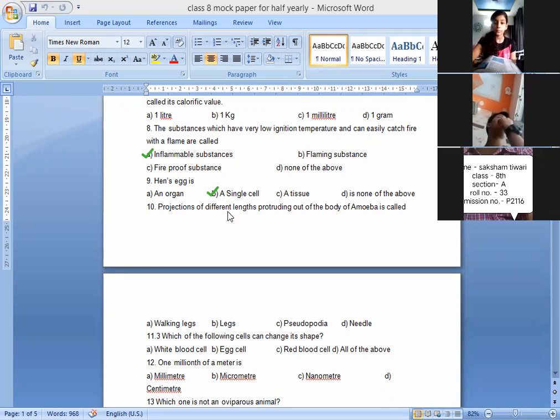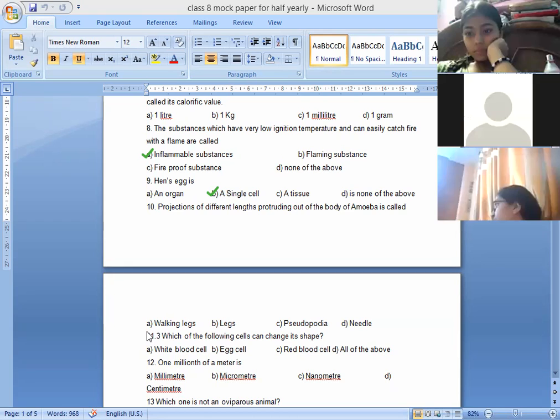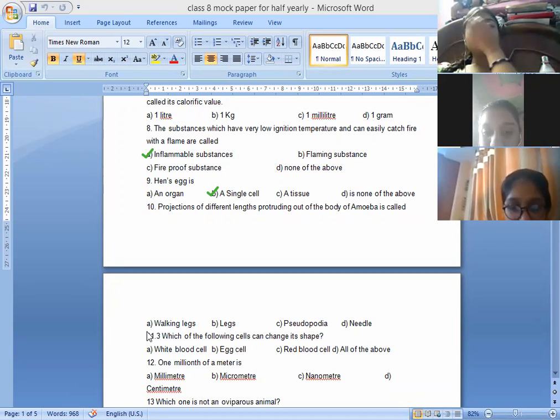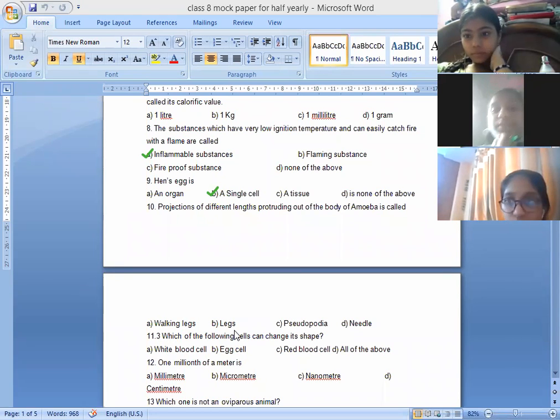Next, projection of different length produced out of the body of amoeba is called. The parts that come out as projections from the body of amoeba, what are they known as? Walking legs, pseudopodia, or needle? In case of amoeba, that is a unicellular organism. Tanisha Chauhan, can you give the answer for this?